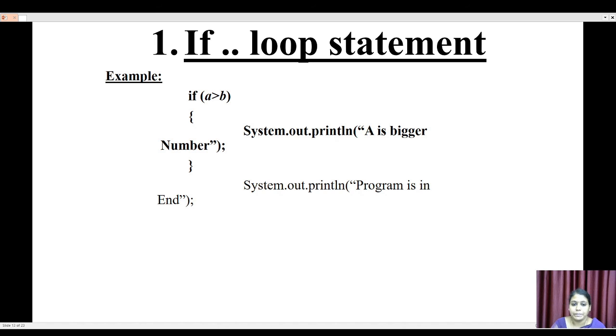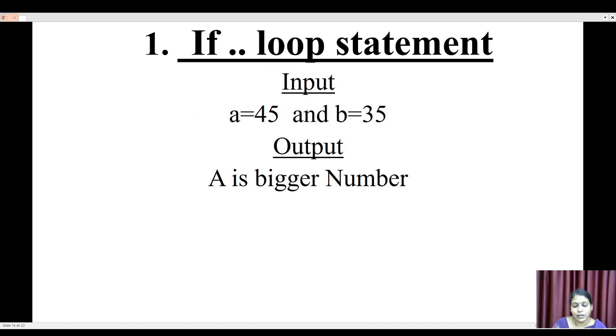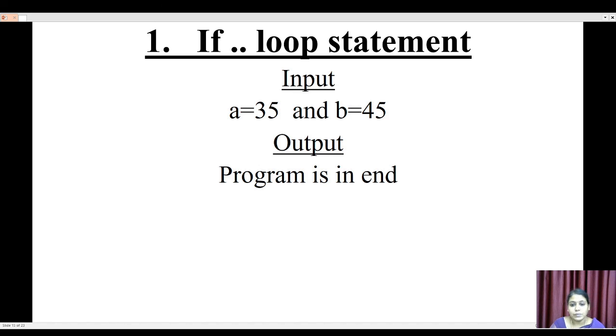In this program, if the value of a is bigger than b, I will have the statement a is bigger number in my output. Otherwise, I will get the output statement program is in end. For example, as input I may give a equal to 45 and b equal to 35. Based on my program instruction, I will get the output a is bigger number. Suppose I give a equal to 35 and b equal to 45, then I will get the answer program is in end.